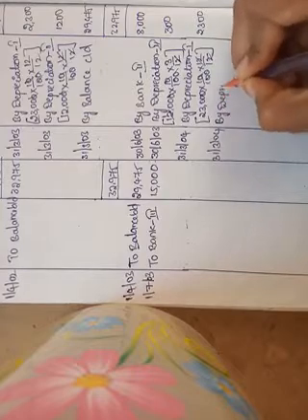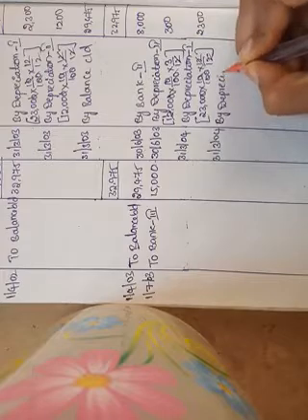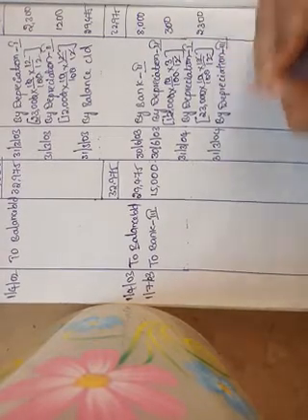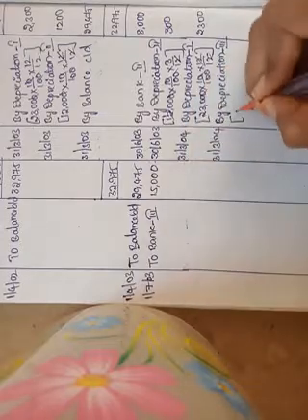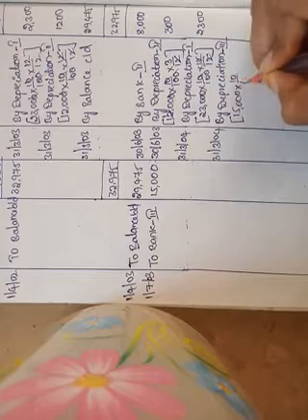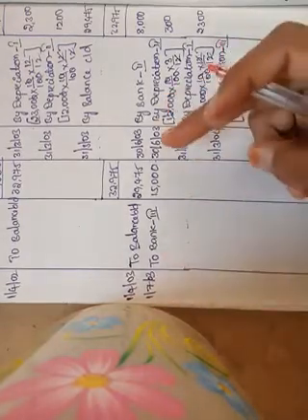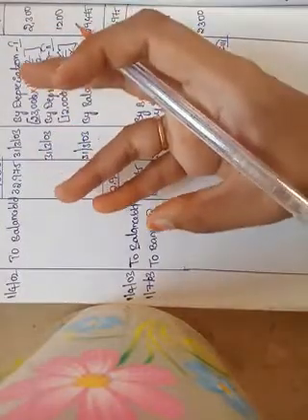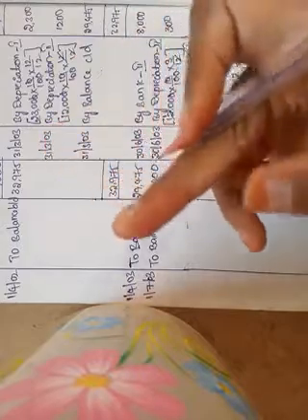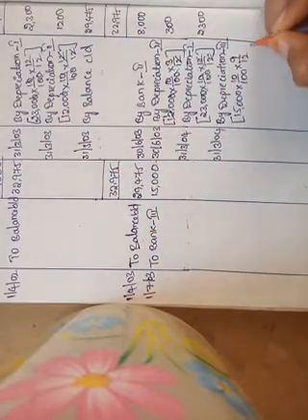By depreciation on third machinery. How much is the value of the machinery? It is rupees 15,000 at the rate of 10%. How many months from 1st July to 31st March? July, August, September, October, November, December, January, February, March. 9 months, that is 9 by 12.